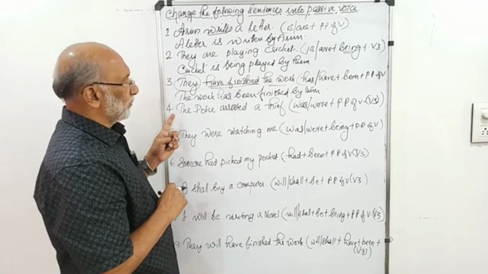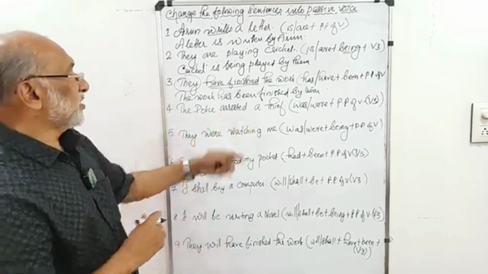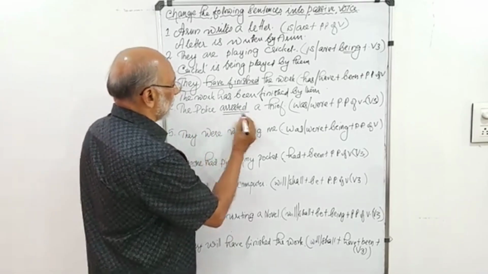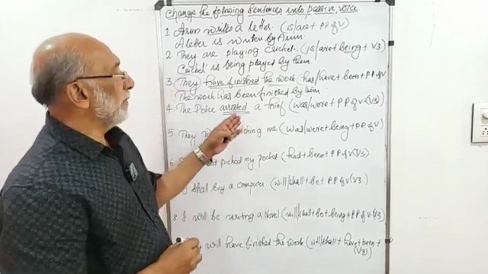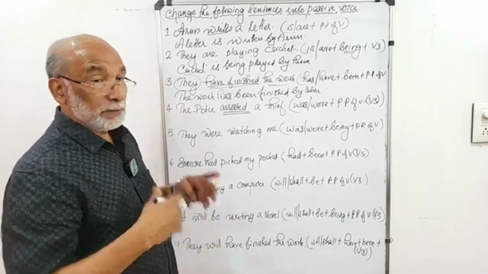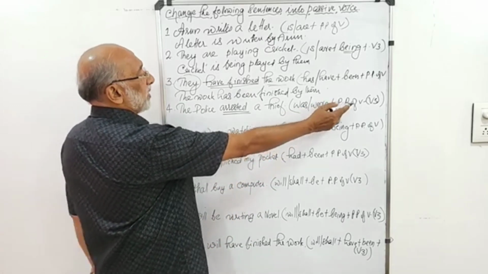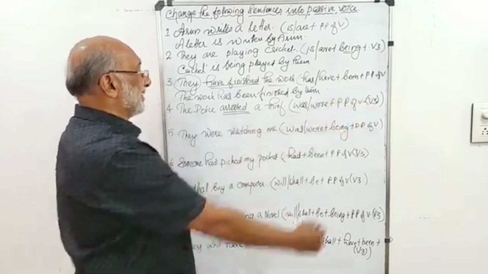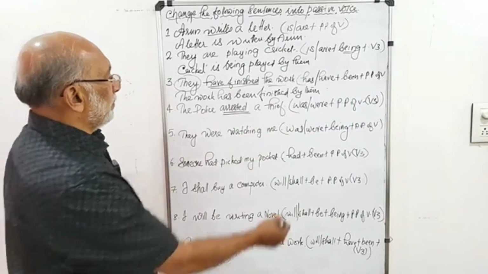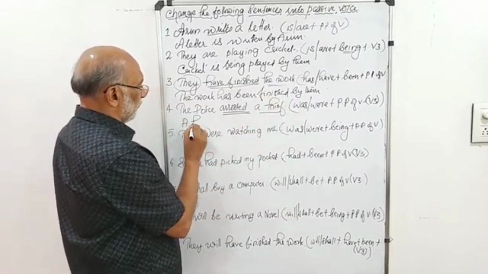Then the fourth one, the police arrested a thief. The police arrested a thief. Here arrested is the verb and that is in simple past tense. As I said, the structure of the verb in the passive will be was or were plus past participle of the verb, or verb 3. Okay, let's bring the object to the subject position. A thief.